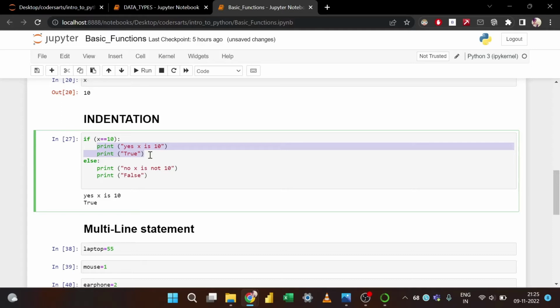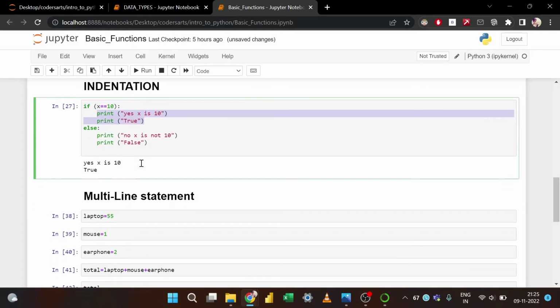In other languages like C++, we have curly braces, which decide the area of that particular block. But since in Python we don't use semicolons or curly braces, indentation is very important in Python.